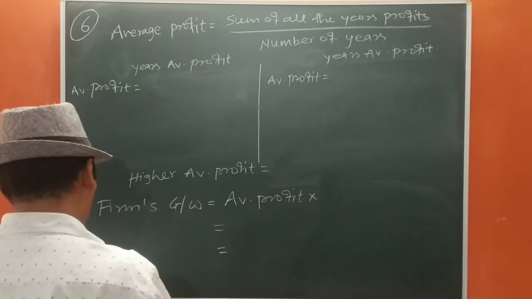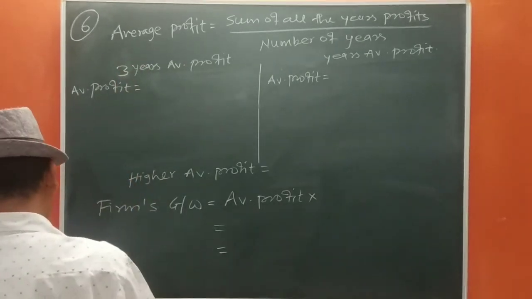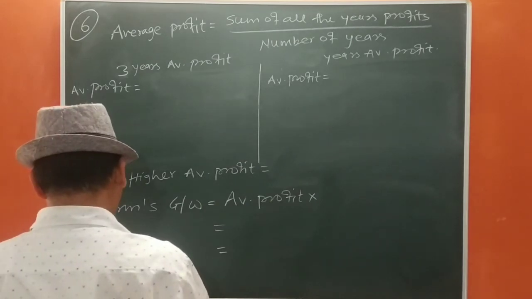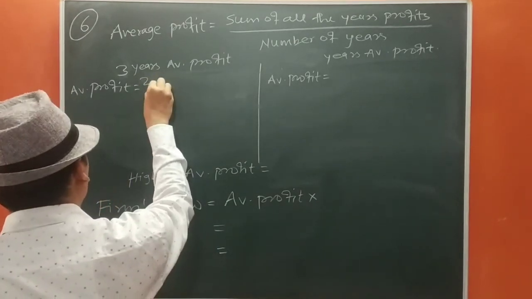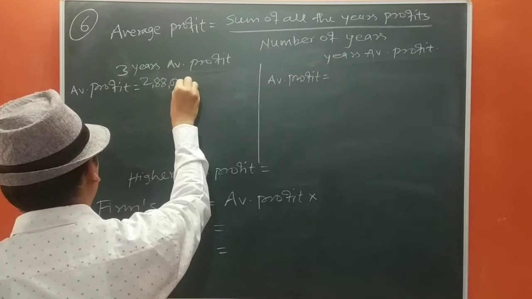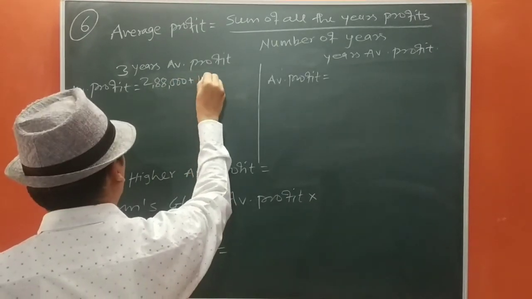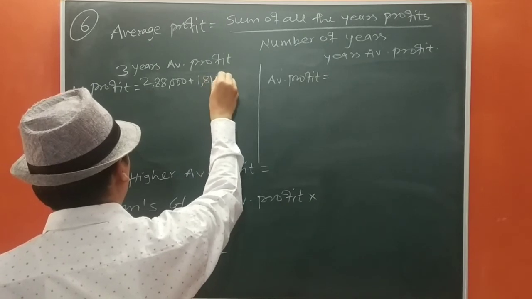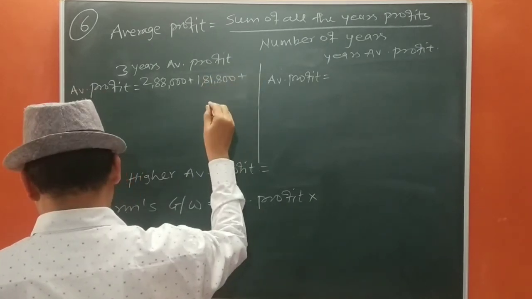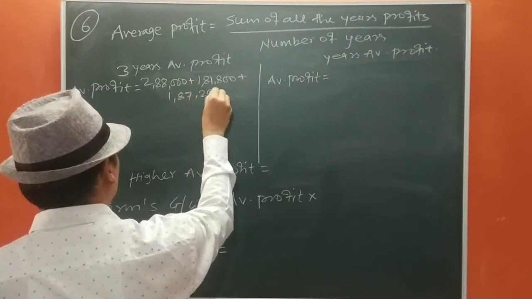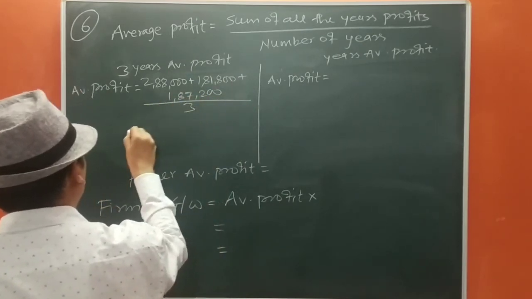Now first we are going to calculate 3 years average profit, and it is said 18-17 we are going to take, so it will be 2,88,000 plus 1,81,800 plus 1,87,200 upon 3.